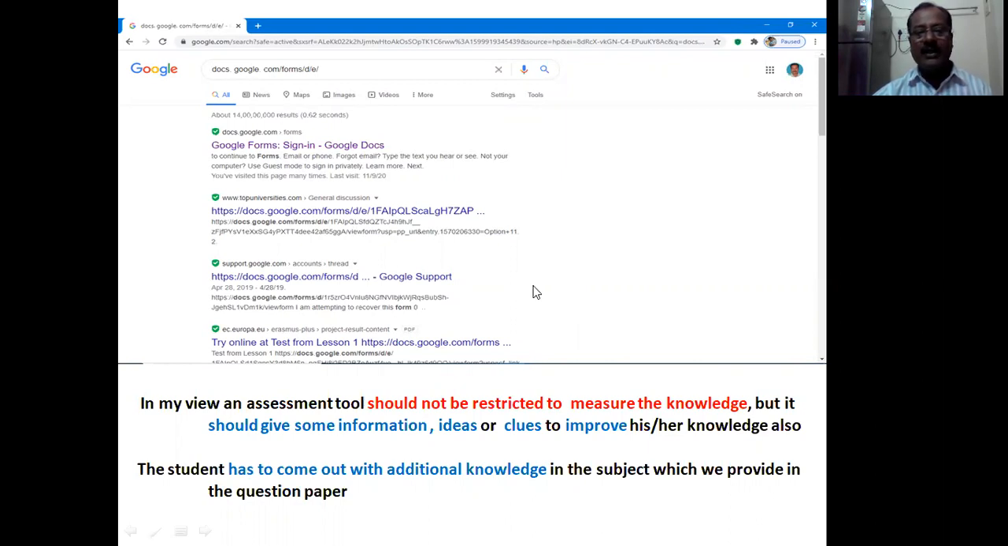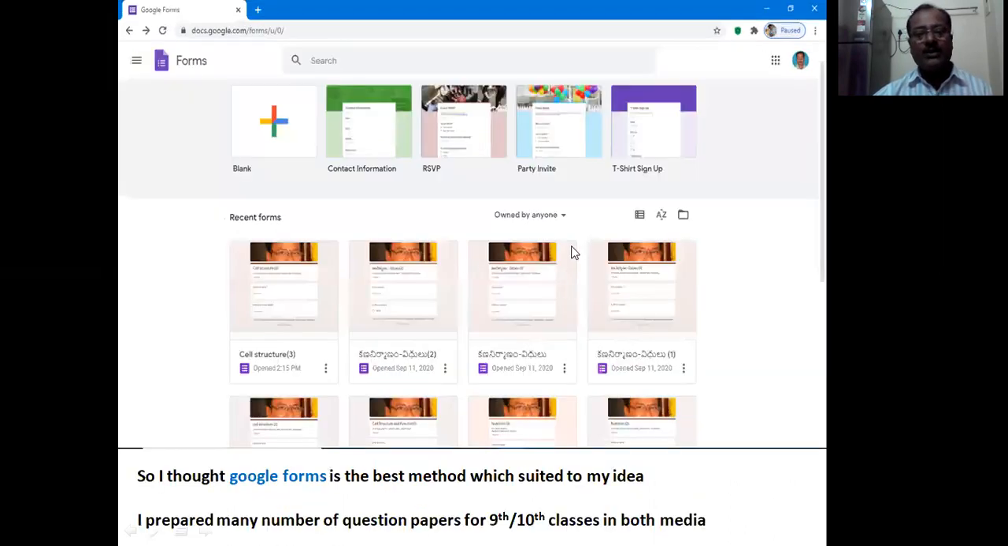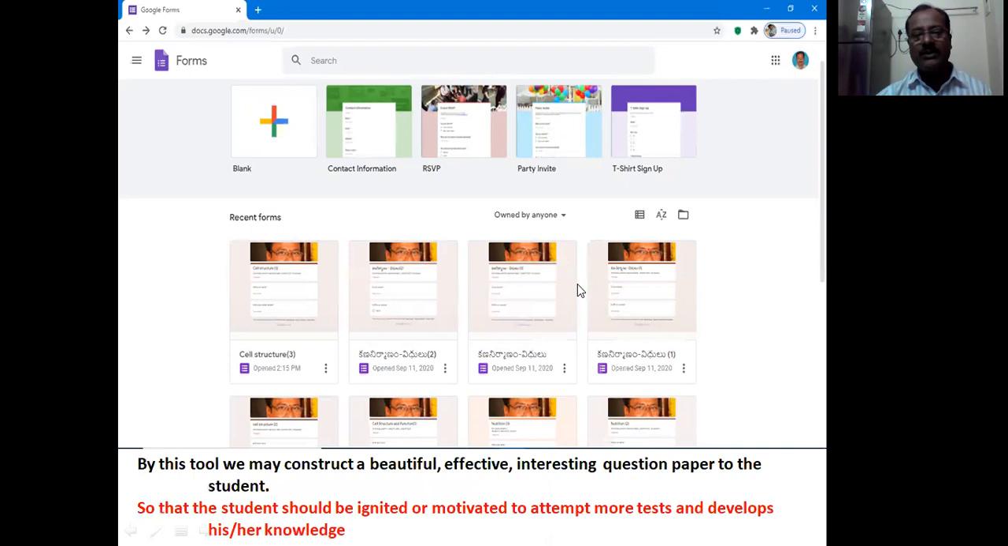So in my view, an assessment tool should not be restricted to measure the knowledge only, but it should give some information, ideas, clues to improve the students' knowledge. The student has to come out with additional knowledge in the subject which we provide in the question paper. So I prepared many Google Forms here. I thought Google Form is the best method which suited my idea. I prepared these question papers for 9th and 10th students.